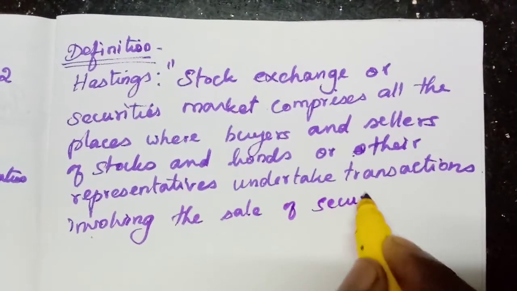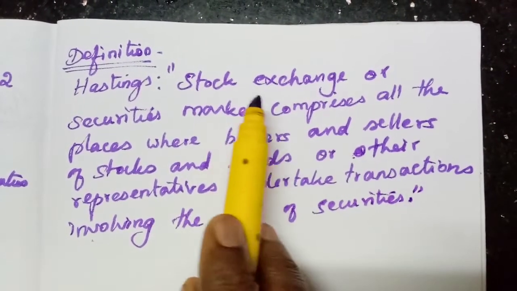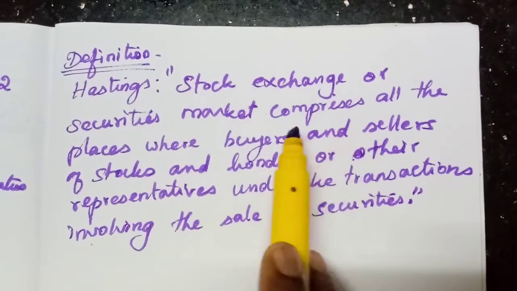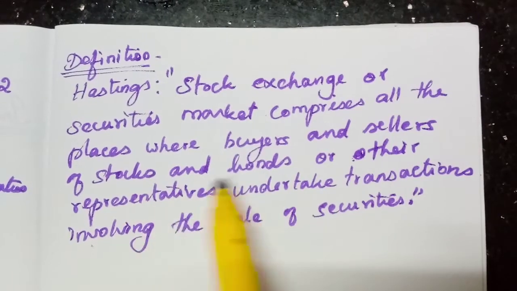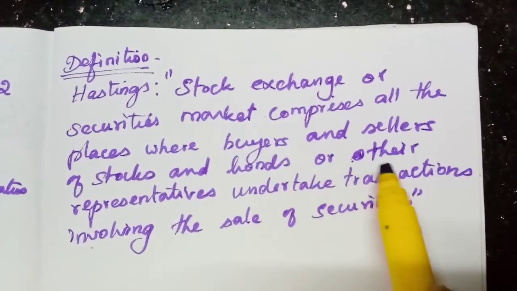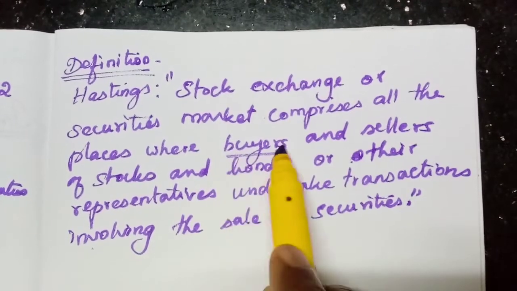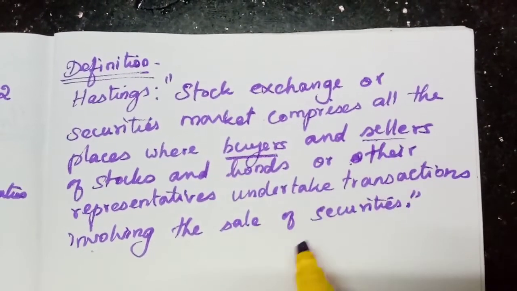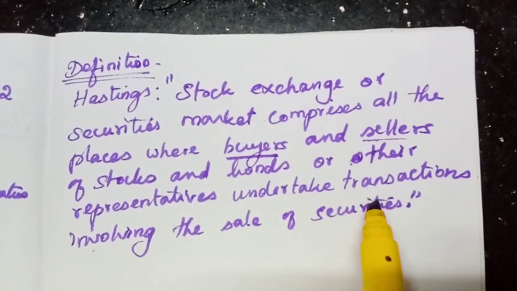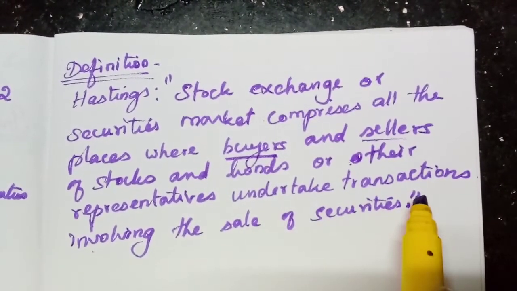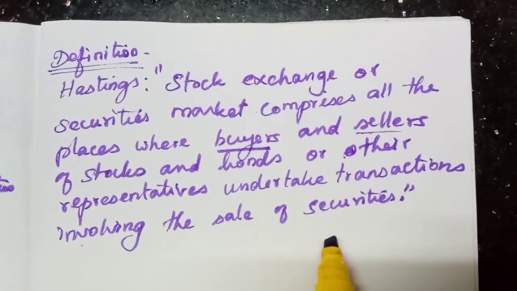The last part only you might not have understood, I think. I will explain. Stock exchange or securities market comprises all the places where buyers and sellers of stocks and bonds or their representatives undertake transactions. What type of transactions? That involving the sale of securities.